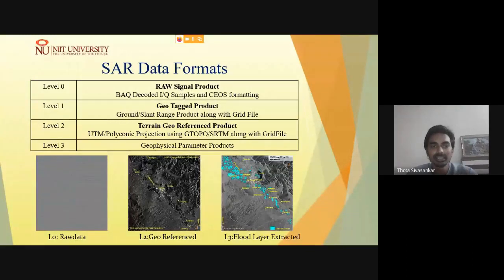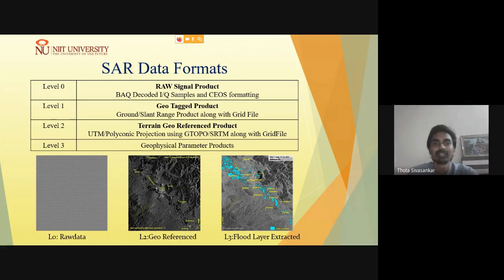So coming to the basic SAR data formats, you are usually able to purchase or get the data sets in four levels: level 0, level 1, level 2, and level 3. In level 0, you are getting a completely raw signal product. So you will have ample scope to do research over these level 0 products.